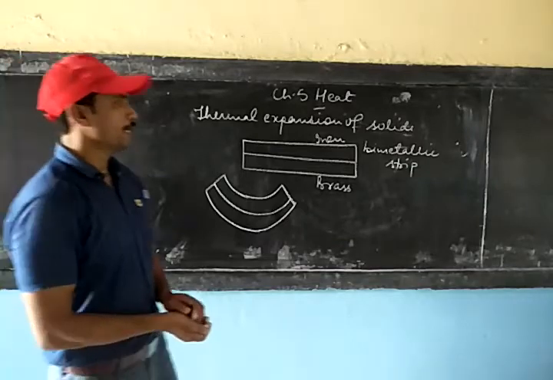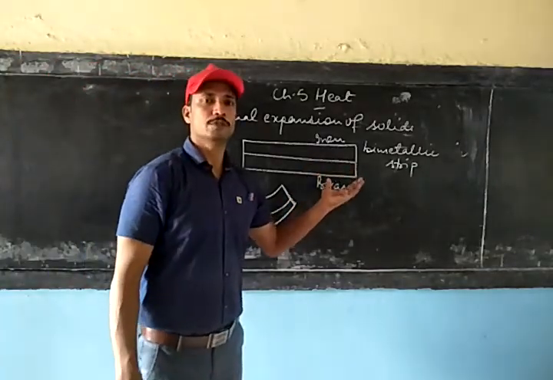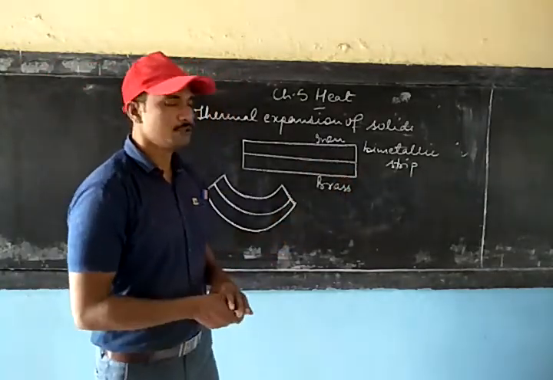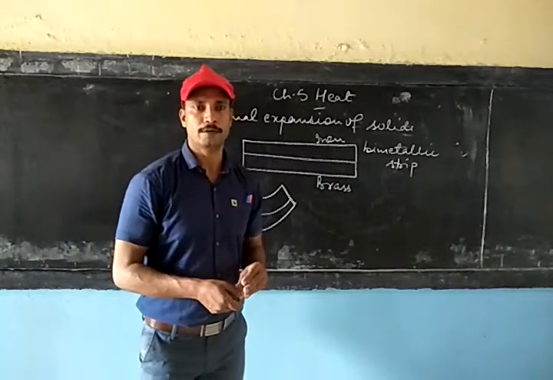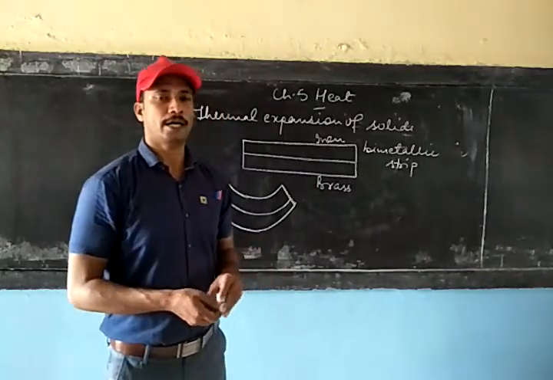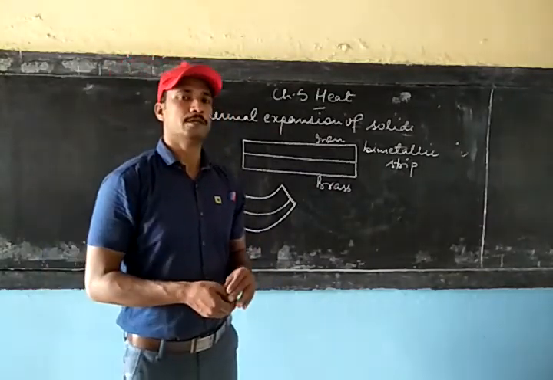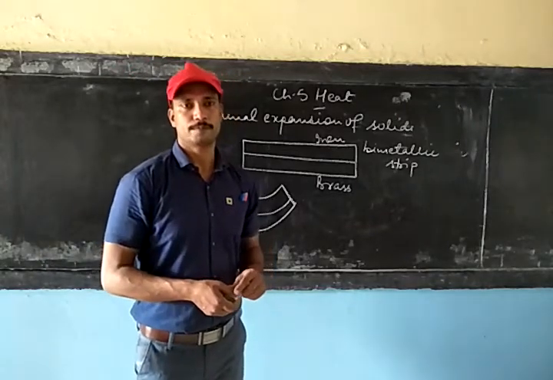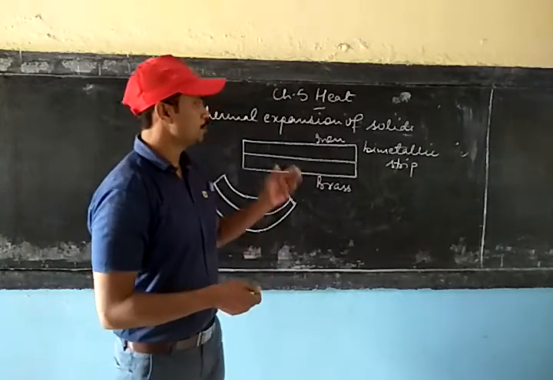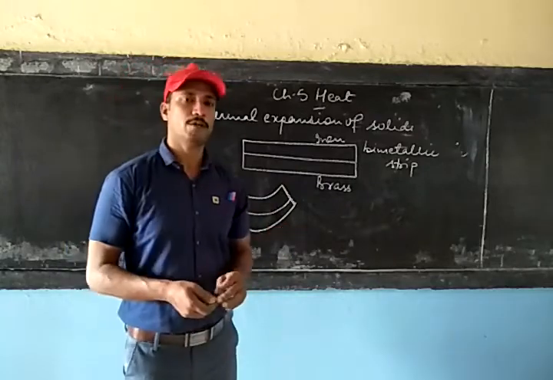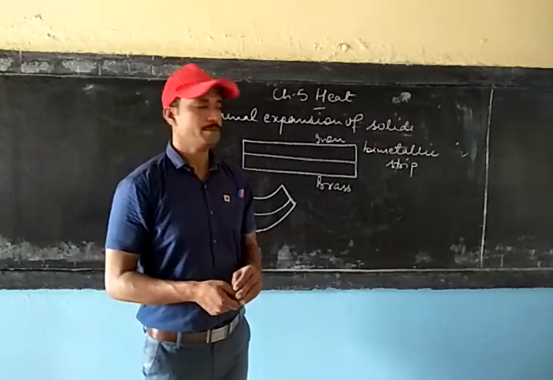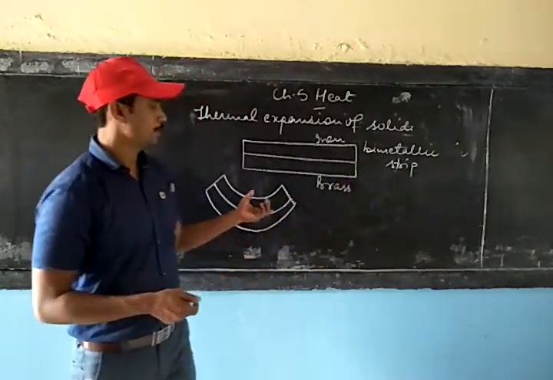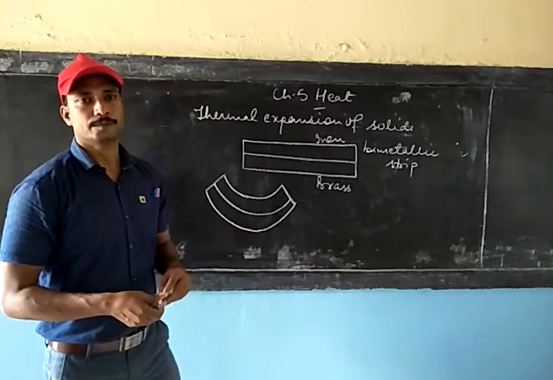Now this bimetallic strip has an important use in making an automatic iron, where the iron automatically turns on and off, which is due to the unequal expansion of brass and iron, which makes the bimetallic strip bend this way.